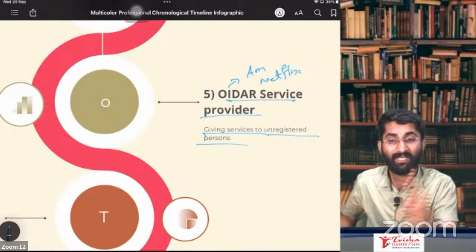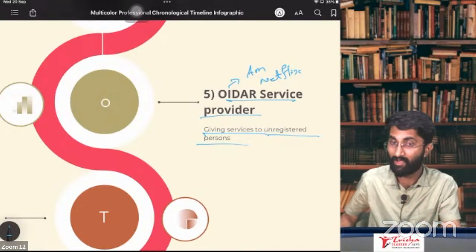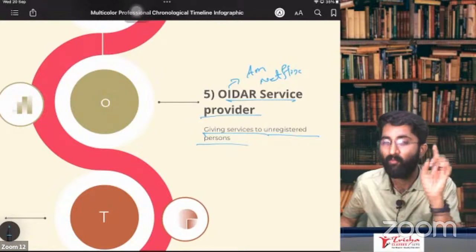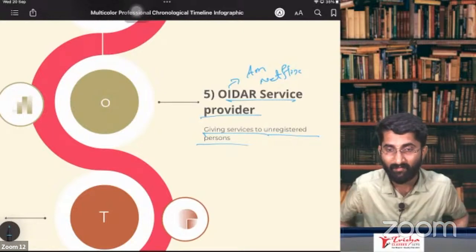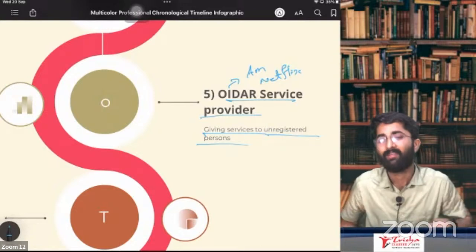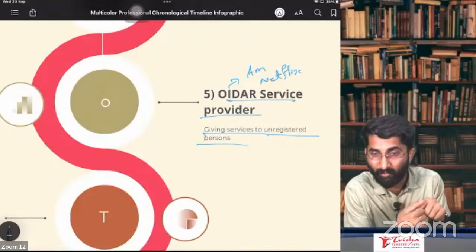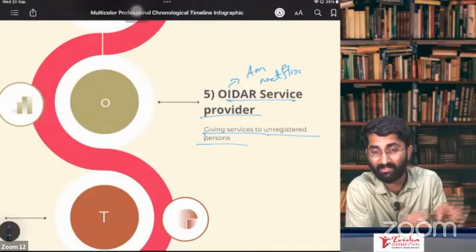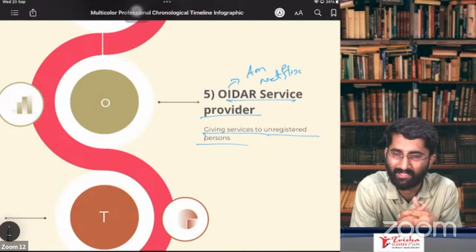Why? Section number 7, subsection 1, clause B, importation of services for a consideration, whether or not for business purpose. Here, what I just told you now, OIDAR services. If you take Netflix, then you are importing the service. If you are importing the service, then you have to pay under RCM. Section number 7, subsection 1, clause B.